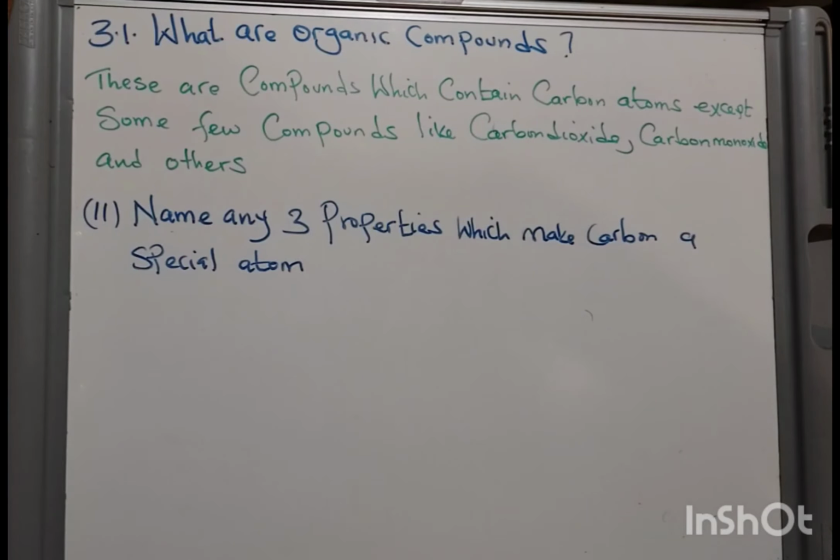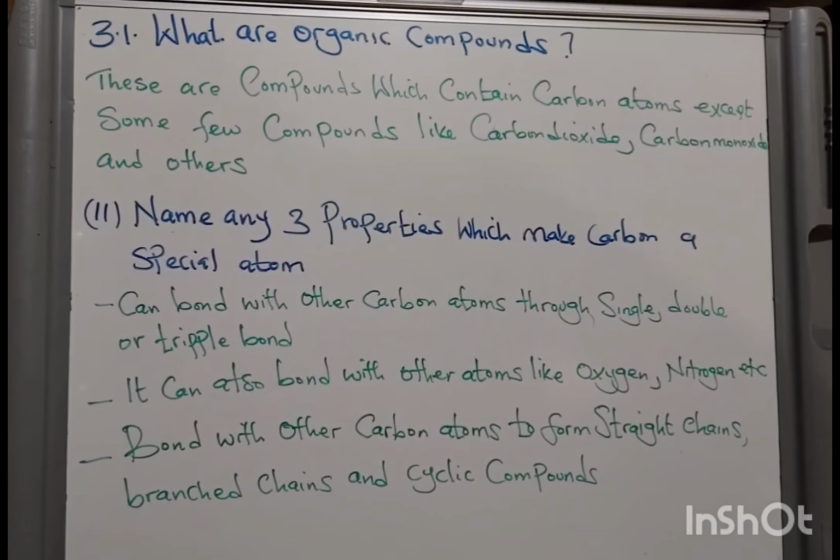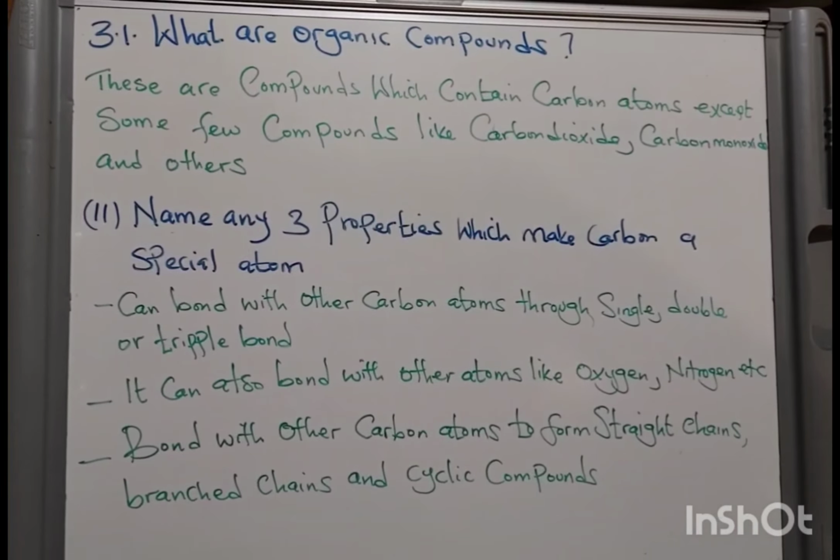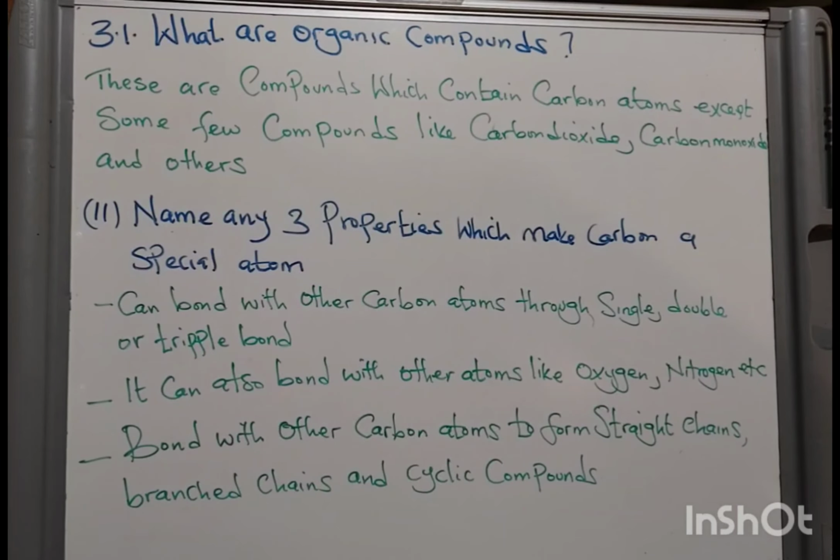So let us put down those ones. These properties are many. I've just chosen 3 of them, but there are many which make carbon a special atom in comparison with other atoms.